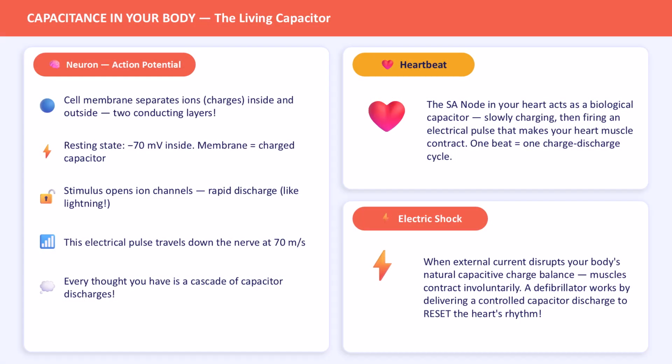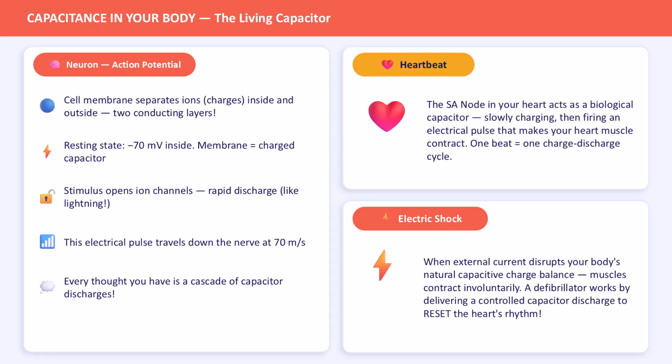Now let us bring capacitance inside your own body. Every thought you're having right now is powered by a capacitor. Look at a neuron, the nerve cell that carries signals in your brain. The cell membrane separates electrically charged ions on the inside and outside of the cell. 2 conducting layers separated by a thin insulating membrane. Again, a capacitor.